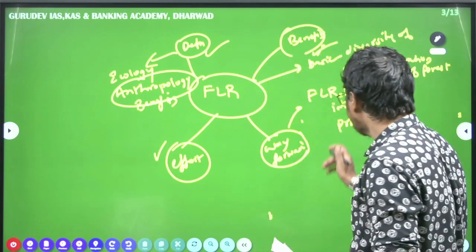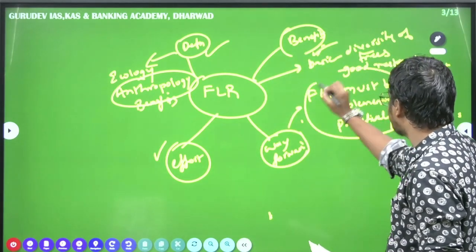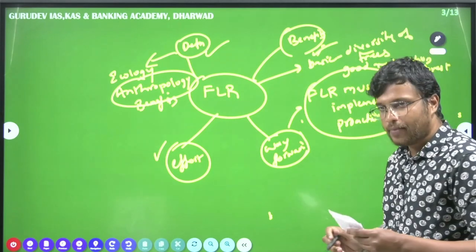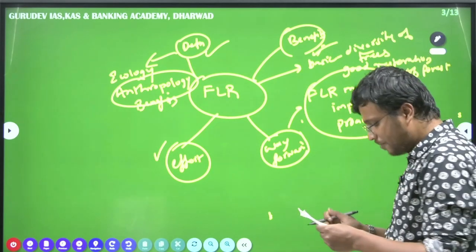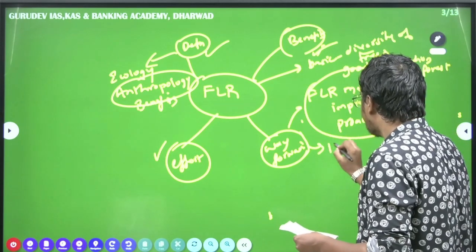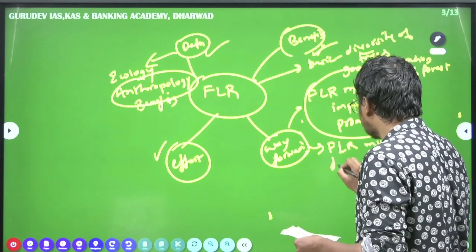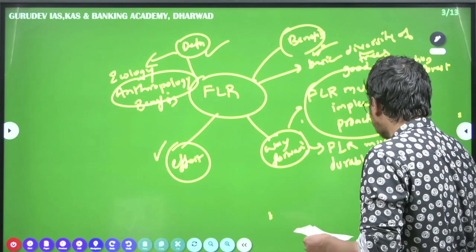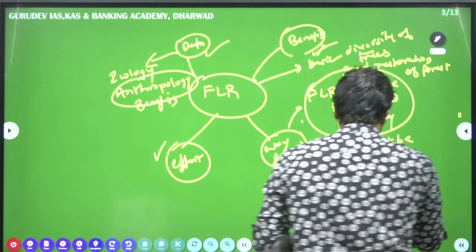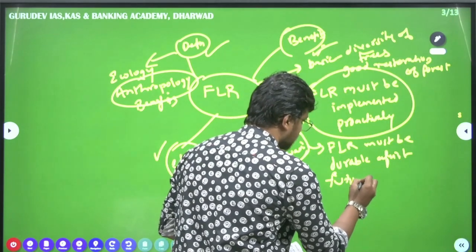Now, the way forward: the first one we looked at was that it must be implemented proactively. Secondly, FLR must be durable against future challenges.